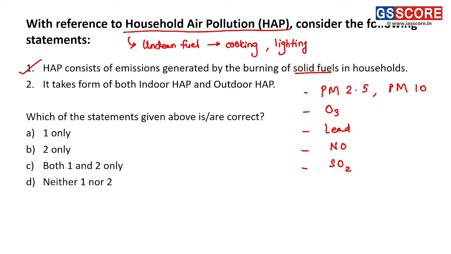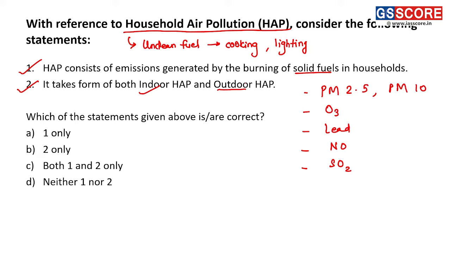Second, it takes form of both indoor household air pollution and outdoor household air pollution. This statement is also correct because the pollutants generated inside the houses contribute to indoor household air pollution, and these pollutants also escape into the outside environment and contribute to outdoor household air pollution.